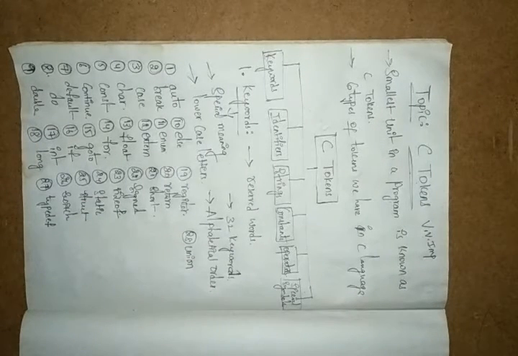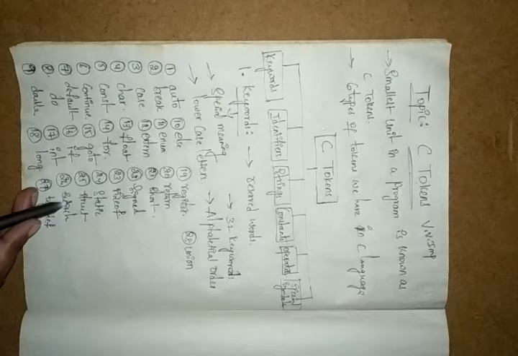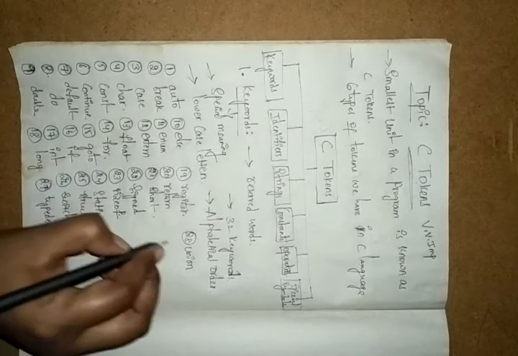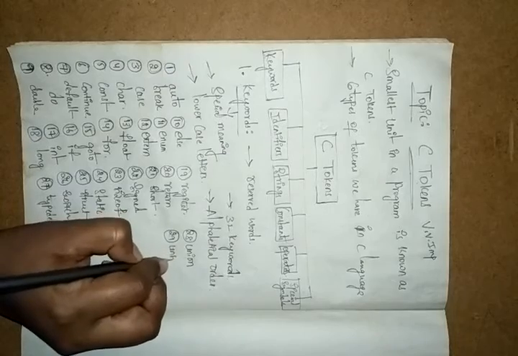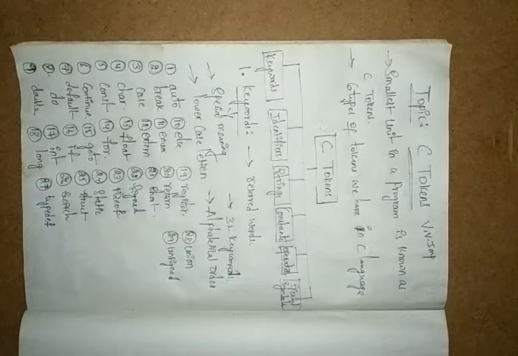Okay, so union can take a collection of data items, also with different data types, and it can be performed similar to our structure. What we have with struct here, union also performs like the structure. And next here we have unsigned. Signed means it may be both negative or positive. Unsigned means it takes only positive values. It cannot take any negative values.